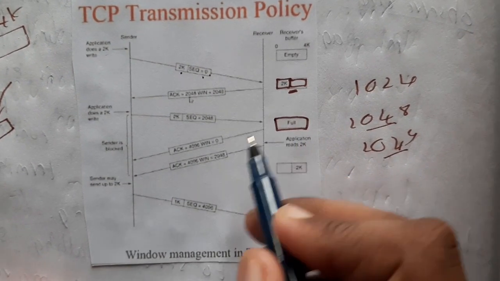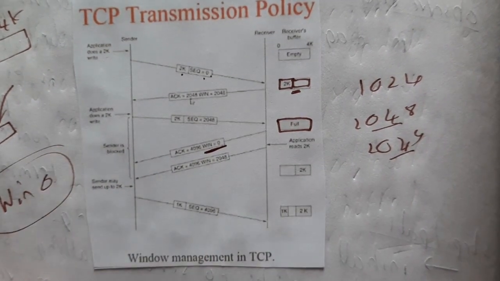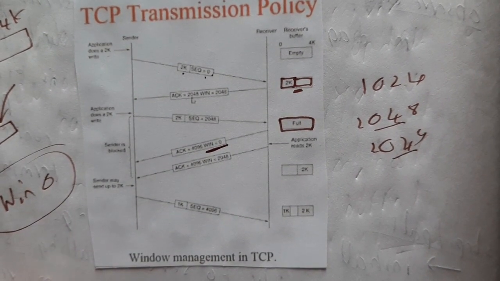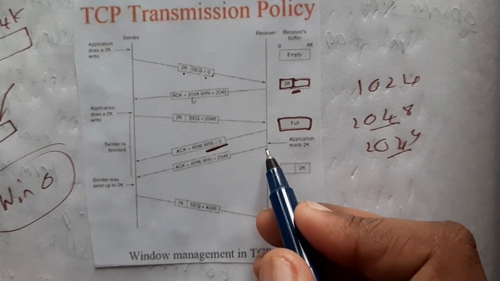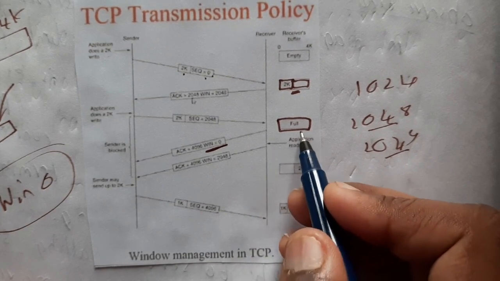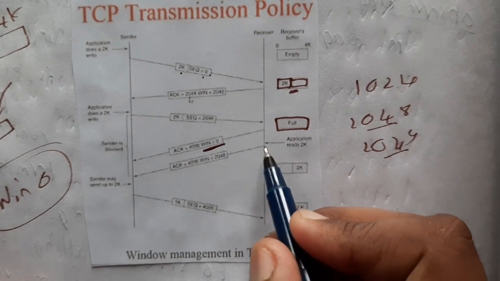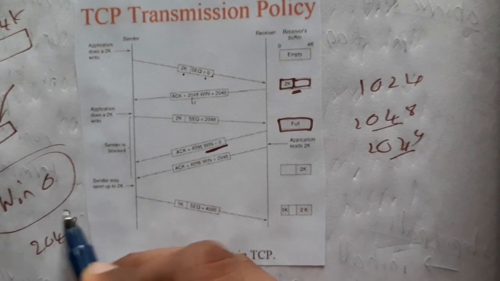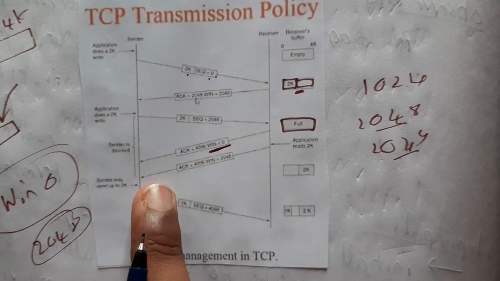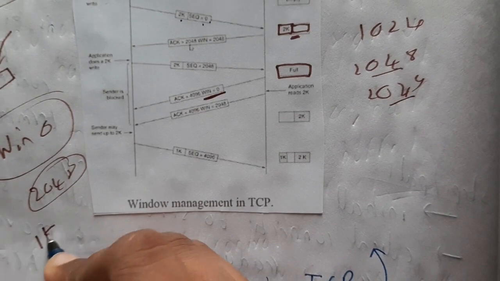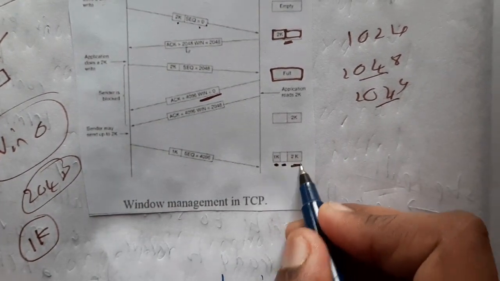Now you will say that the window size is 0. This window size 0 says, please stop sending data, my storage is full, my buffer is full. Now assume that the buffer is full and the application has used some data, removing it from the buffer. Then you send a message that again 2048 space is left, right? In that situation, the sender needs to send only 1k data. So the data of 1k is sent, in between we have a gap, and after that we have 2k.